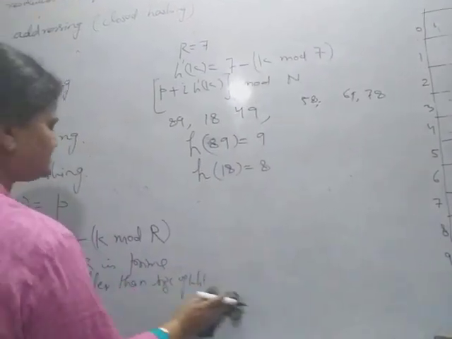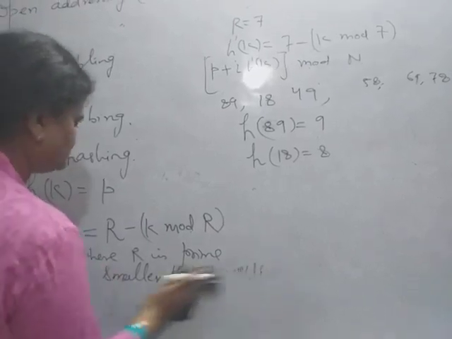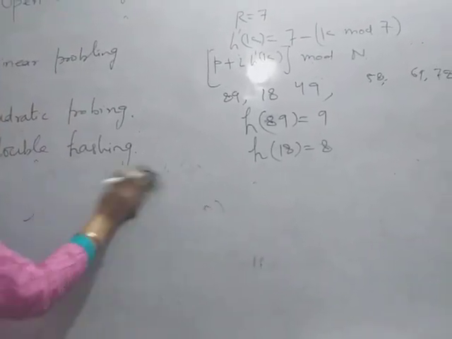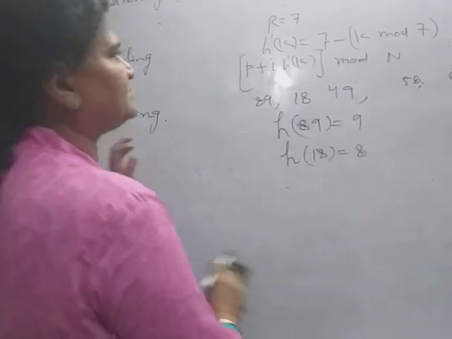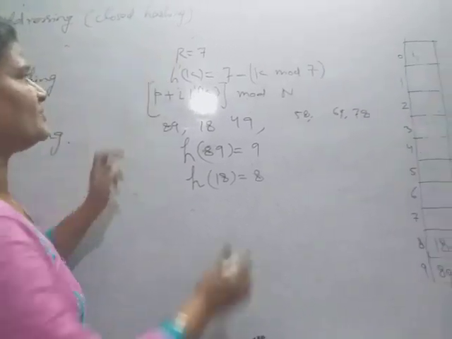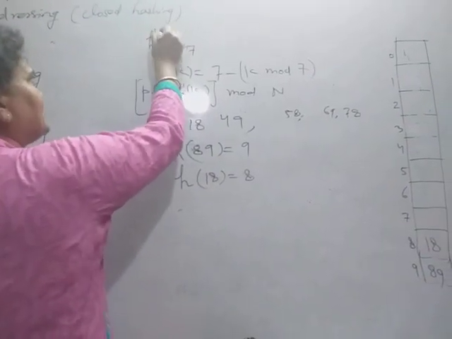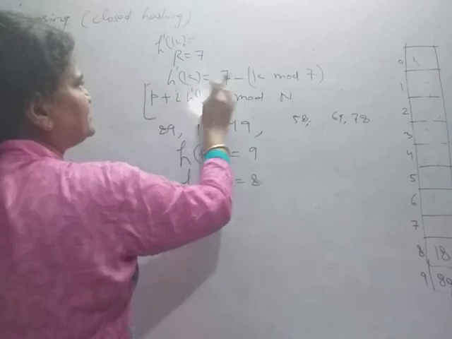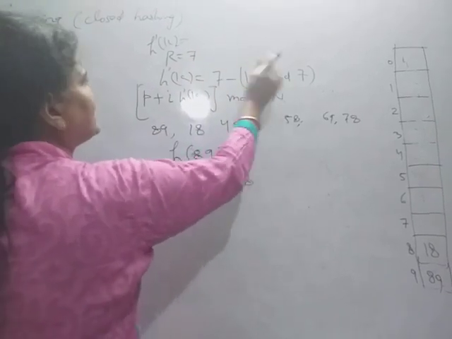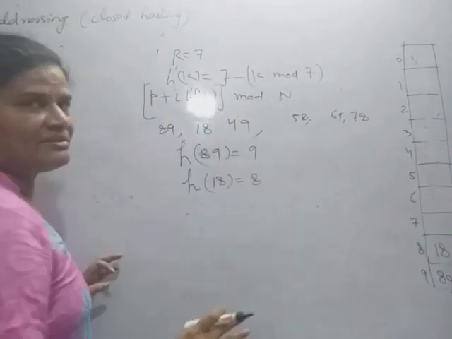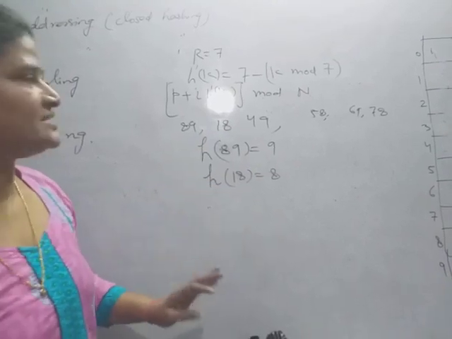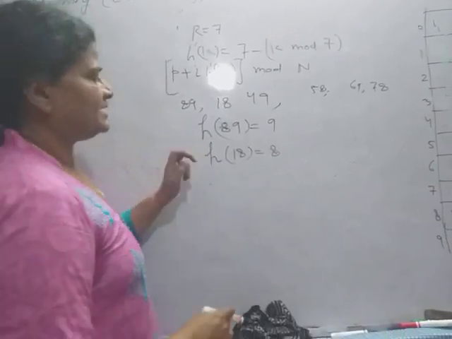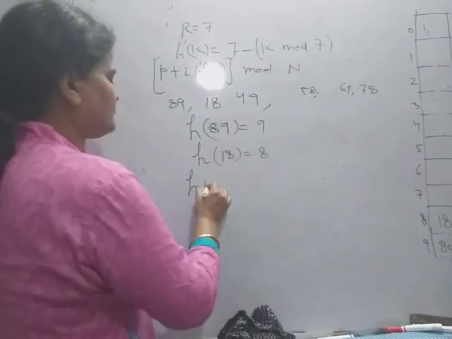Now the next is double hashing. You can select anyone, but here I have selected R for this H dash K. H dash K is what? R minus K mod R, and R is prime and it should be less than the size of the table. Now the next is H49.